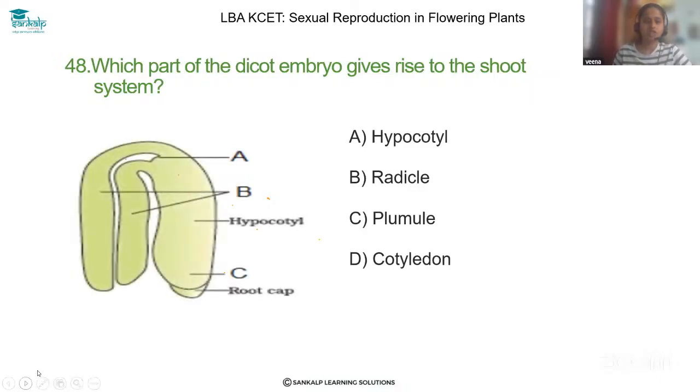Let's solve question 28. Which part of the dicot embryo gives rise to the shoot system? Dear student, here this is the structure of the dicot embryo. Dicot embryo, and here are the parts.